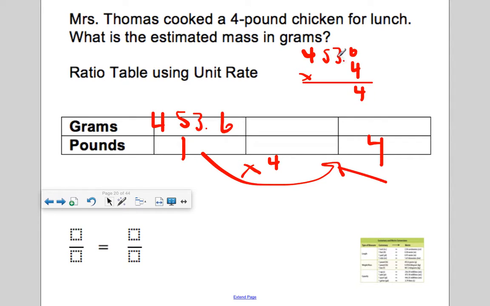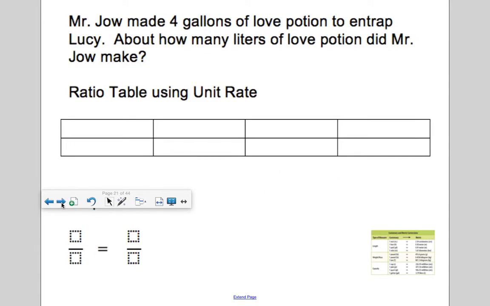Carry the 2. 12 plus 2 is 14. Carry the 1. That's 21. Carry the 2. That's 18. So right there, 1 place behind the decimal point. So 1,814.4 grams is the same as saying 4 pounds. Let's try another example.